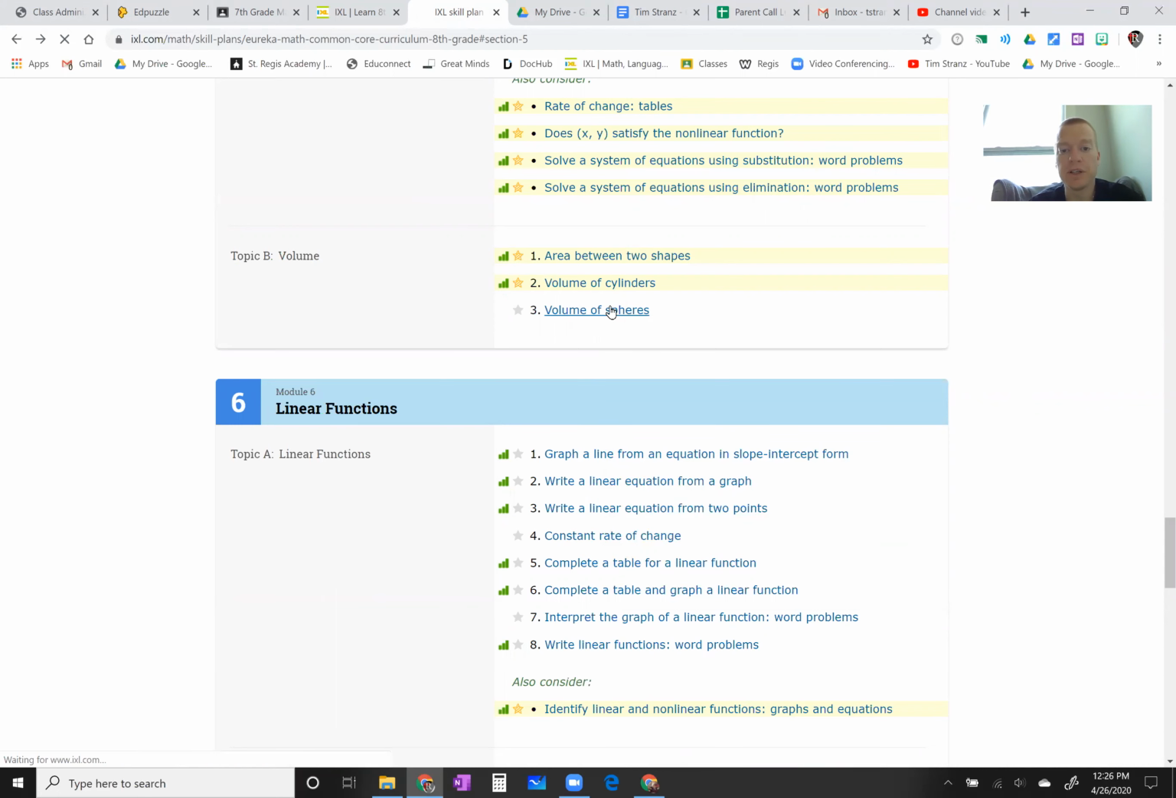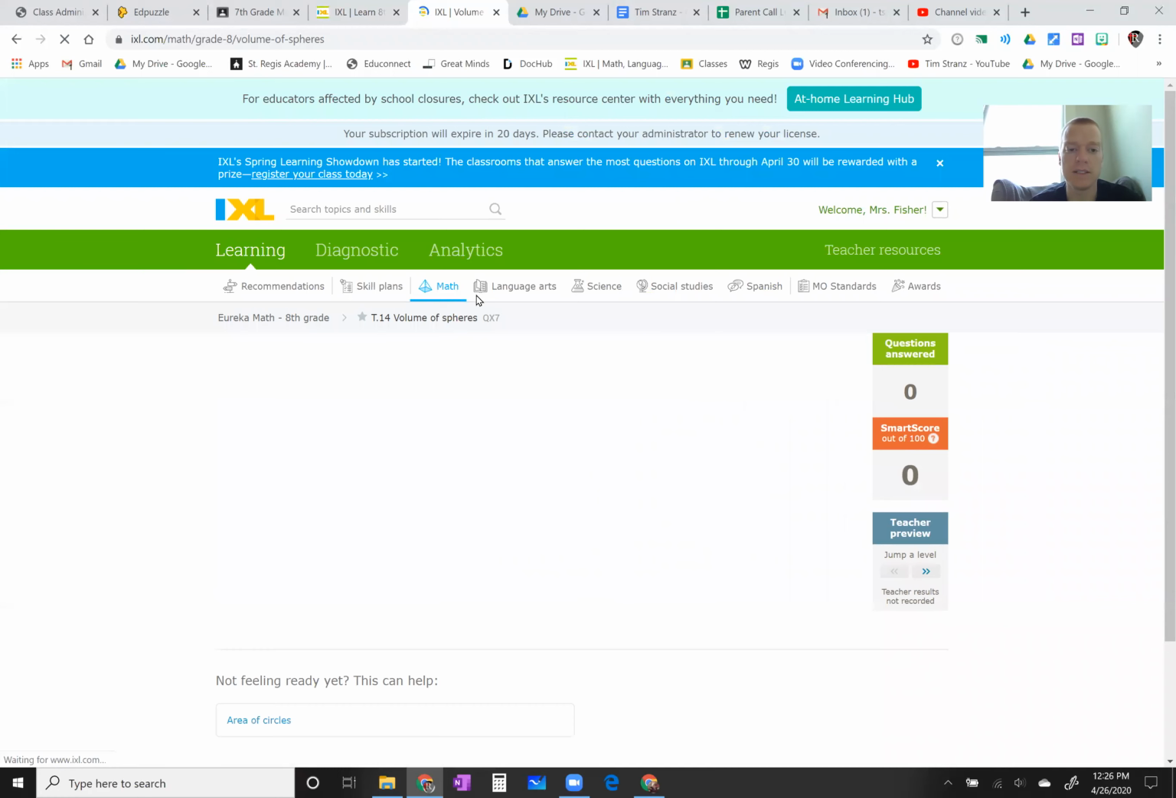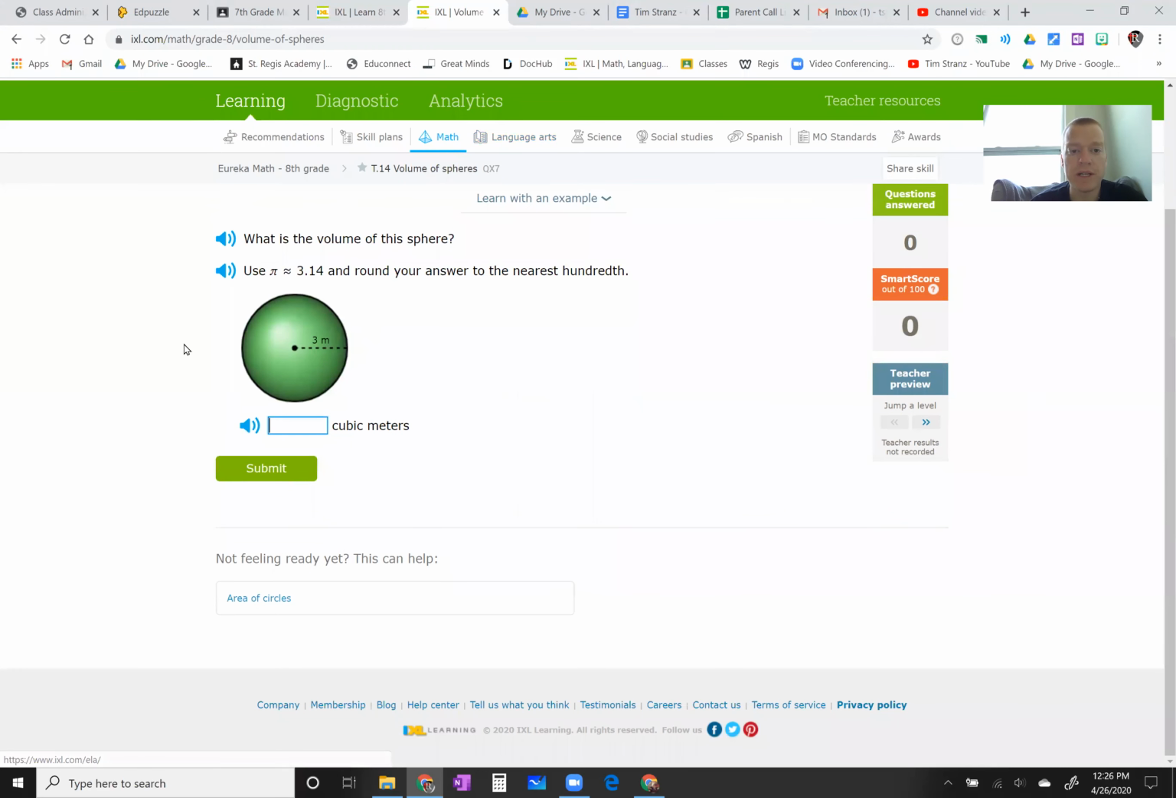So let's open up volume of spheres. Let's take a look at it. You will need to write down this equation. I'm going to write it down on the screen here for you. It is impossible to do these without this equation. So you need to write down your volume is going to be 4 over 3 times pi times the radius cubed. Okay, so volume equals 4 over 3 times pi times the radius cubed, and you will need calculators for this one. So let's look at this one together.